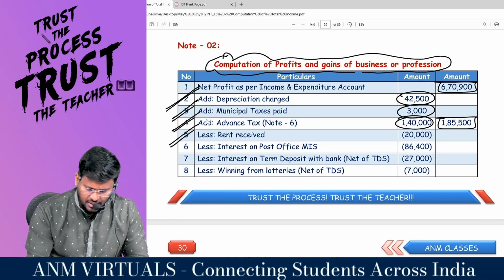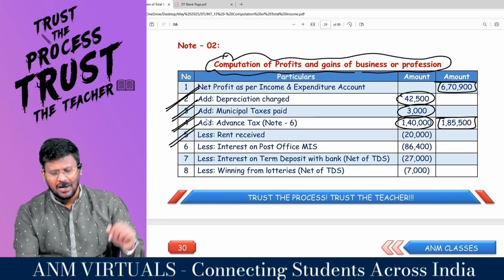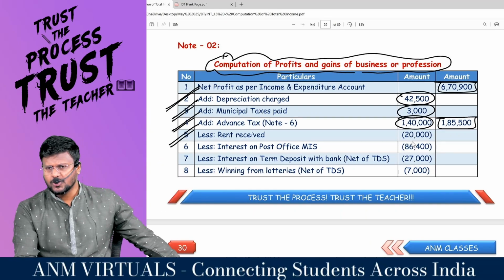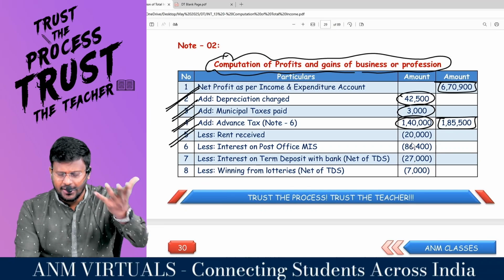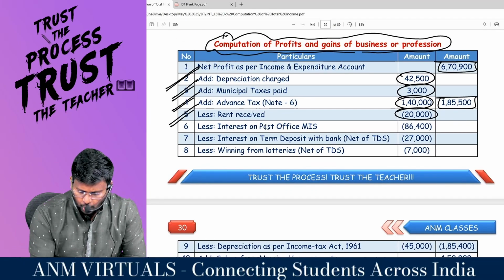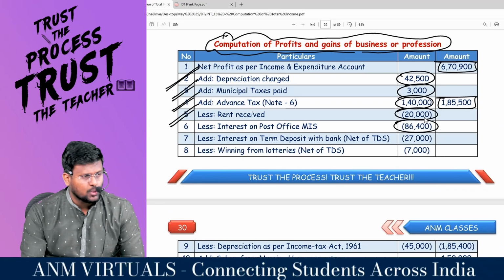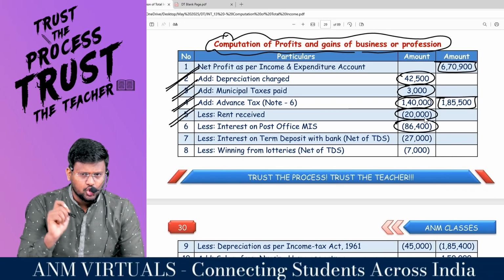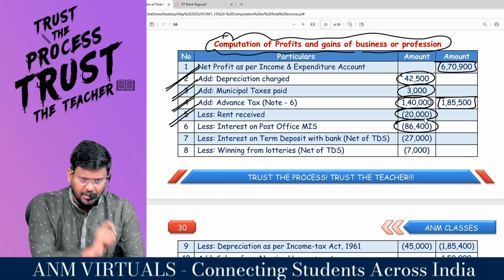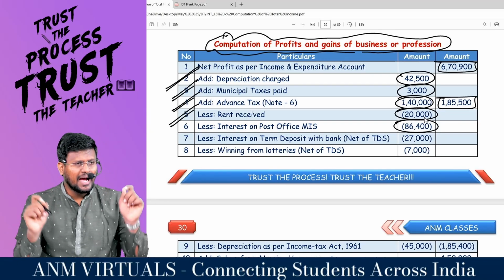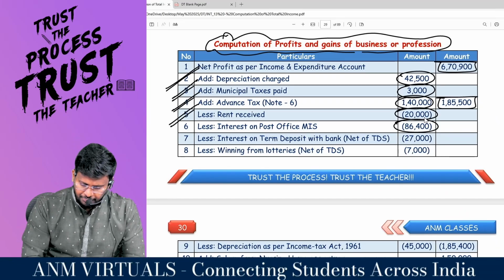Less rent received, because this should not be taxable under the head PGBP. Because of crediting this income in the income and expenditure account, my net profit would have increased. That's why I'm reducing 20,000. Comfortable? Interest on post office, sir, 86,400 will not be taxable under the head PGBP. Because of crediting this in the income and expenditure account, my net profit would have increased. It should not increase. I am manually reducing it. Getting it? Next one.